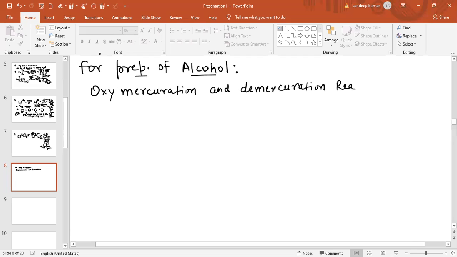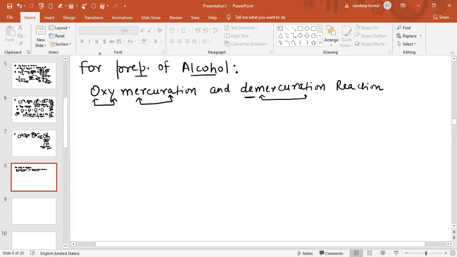It is basically insertion of oxygen via mercuration. Mercuration means a mercury compound is added, and then removal of this mercury compound is demercuration.